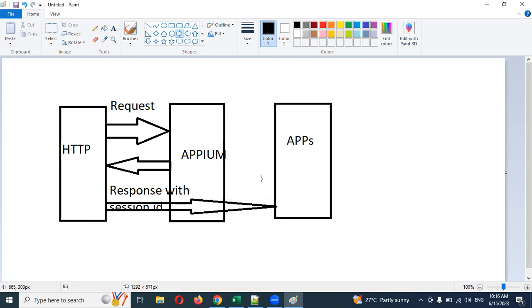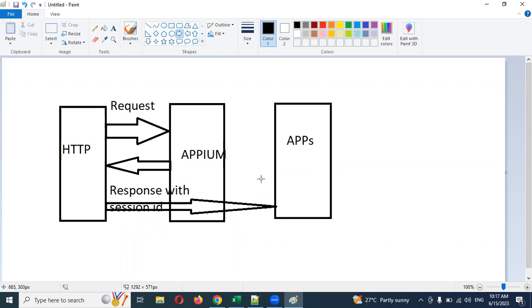How all this functionality works: there are desired capabilities, where we can provide the platform name, which platform you want to use, what package you want, what browser you want, and what website you need to automate.